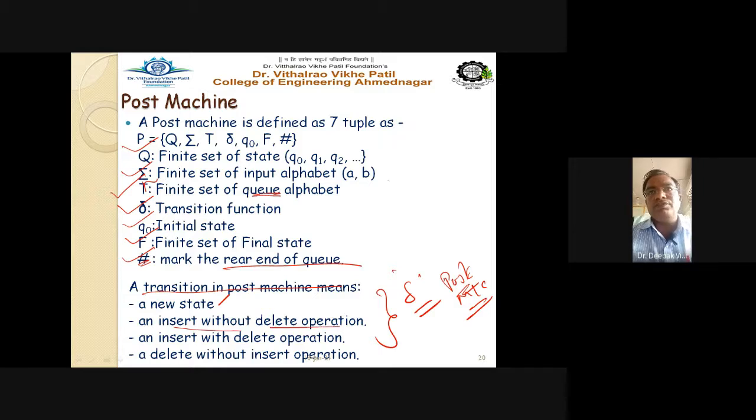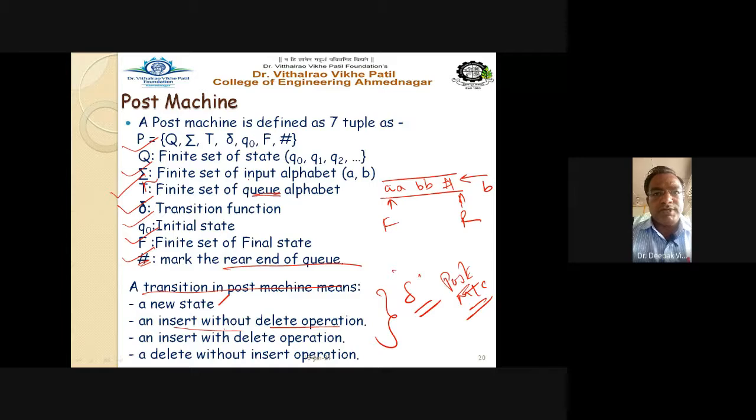If you assume this as a queue, with a front end and a rear end, and if A, double A, double B are here and hash is marked here, suppose B is to be inserted without deleting the front end of the queue. This is the first possibility.